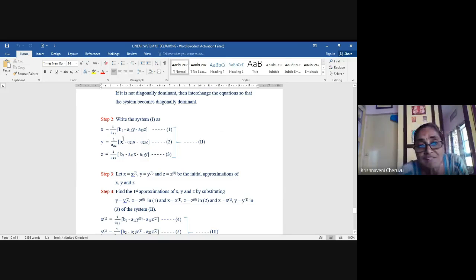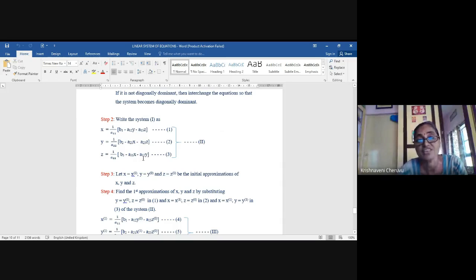So to get y bracket 1, what you have to do? The latest one is x bracket 1. That x bracket 1 has to be substituted here, and then whatever is there for z bracket 0 has to be substituted. Not x bracket 0 here, girls. In place of Jacobi, we put here y bracket 0, z bracket 0, x bracket 0, z bracket 0, x bracket 0, y bracket 0.